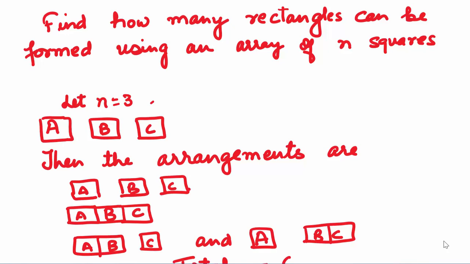If we name these 3 squares as A, B, C, then the first arrangement is each of them taken individually. So we have 3 of them, A, B, C. What if we combine all 3 of them? We get a rectangle of the size 1 by 3. If we take 2 at a time, that is A, B form one rectangle of the size 1 by 2 and C is separate, and the other one where A is separate and B and C are combined to form a rectangle of 1 by 2 size. Then if you count, you will have 6 such arrangements, and 6 is a triangular number.